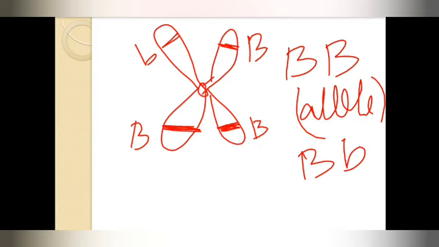So that person will have black color, but this brown color will be recessive. That means capital B is dominant, because of which black color will be expressed, whereas small b is recessive, so it will remain covered and cannot be expressed. The thing which is expressed, which we can see with our eyes, the appearance, is known as phenotype.